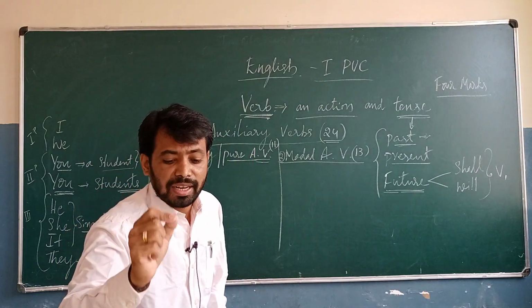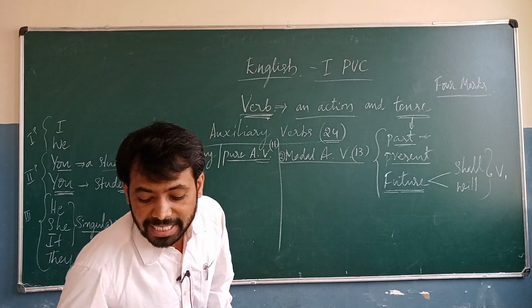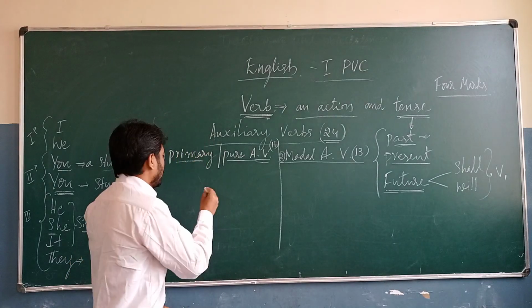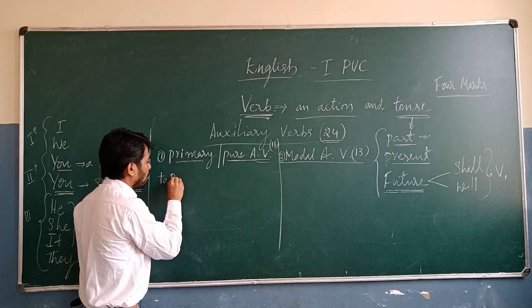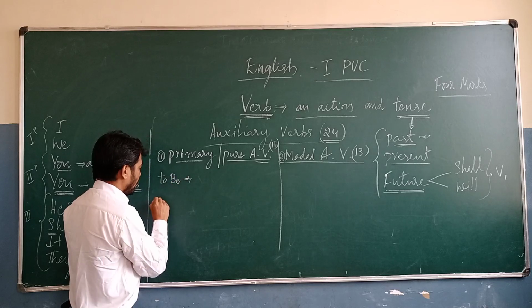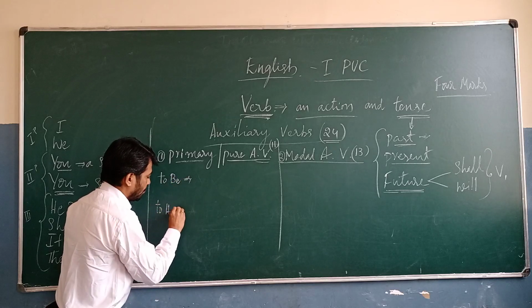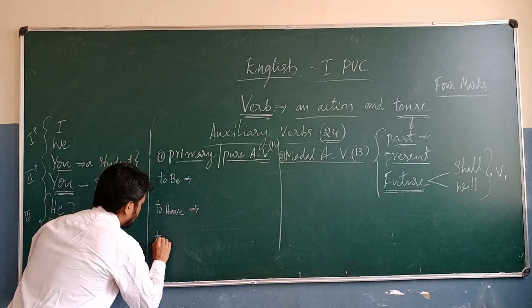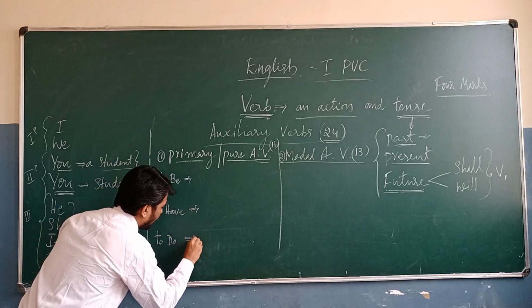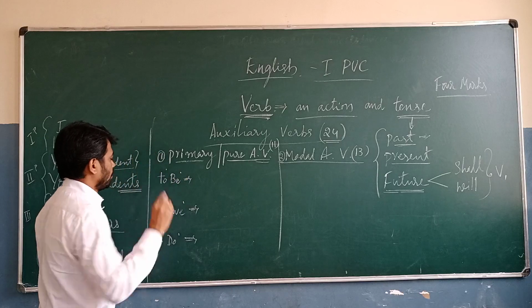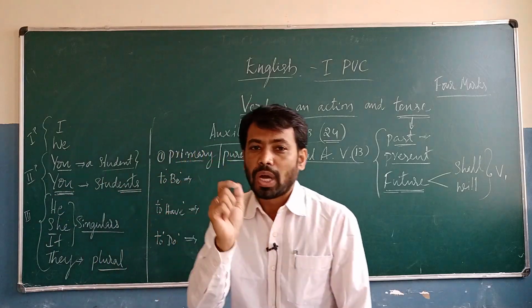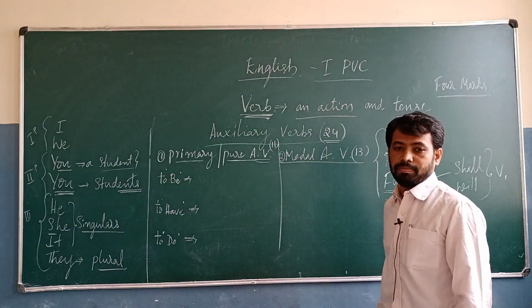Again we are going to divide these primary auxiliary verbs into 3. That is the to be form, the to have form, and the to do form.